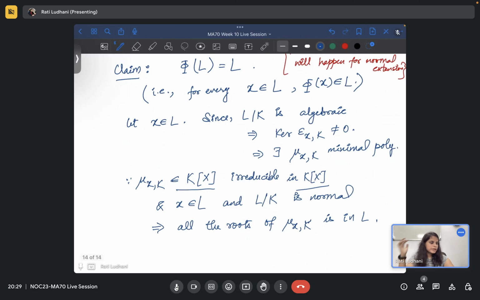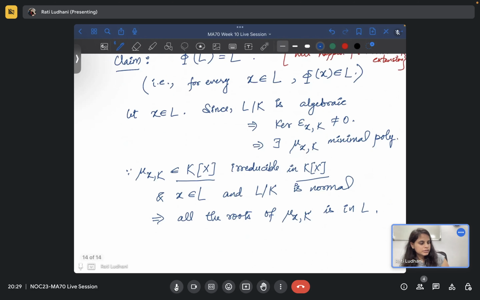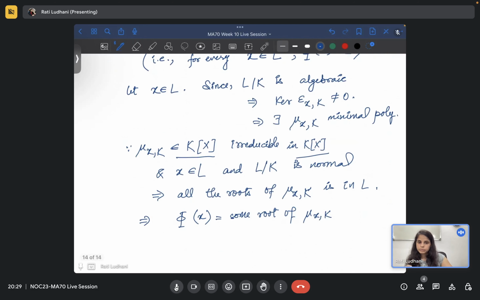Yes. Okay, great. So this implies all the roots are in L. This implies phi of x is equal to some root of mu of x comma K, because we are talking about an irreducible polynomial in K[x], and that is mu of x comma K. So it will map to some root of mu of x comma K, which will belong to L. That we have proved, all the roots are in L. So phi of x will be in L.